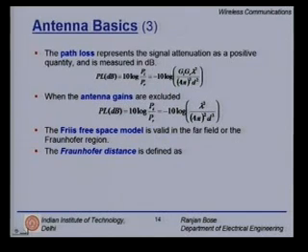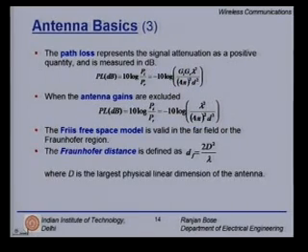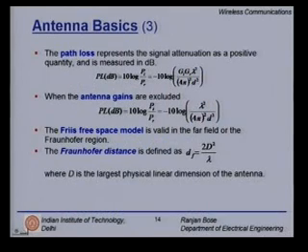The Fraunhofer's distance is defined by df equal to 2 capital D square divided by lambda. The capital D is the largest physical linear dimension of the antenna. Okay. So, if I have a horn antenna with a cross sectional area which is rectangular, then D will be taken as the larger of the two sides. Okay. If I have a spiral antenna, again I have to figure out what is the largest physical dimension and then use it for your Fraunhofer distance.